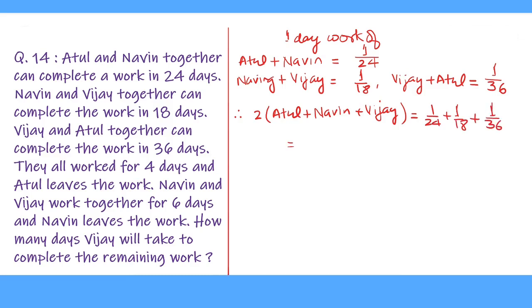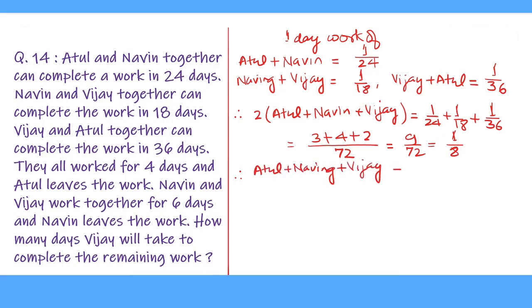The LCM of 24, 18 and 36 is 72. 24 divides 72 for 3 times, so we put 3, plus 18 divides 72 for 4 times, we put 4, and 36 divides 72 for 2 times, so we put 2 here, and 3 plus 4 plus 2 is 9. 9 upon 72 equal to 1 upon 8. Therefore, this is twice the work of Atul, Naveen and Vijay. So, Atul plus Naveen plus Vijay's 1 day work equal to 1 upon 16.